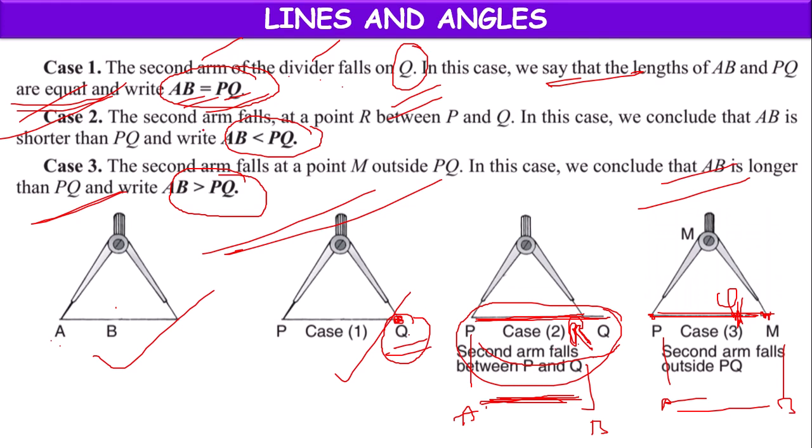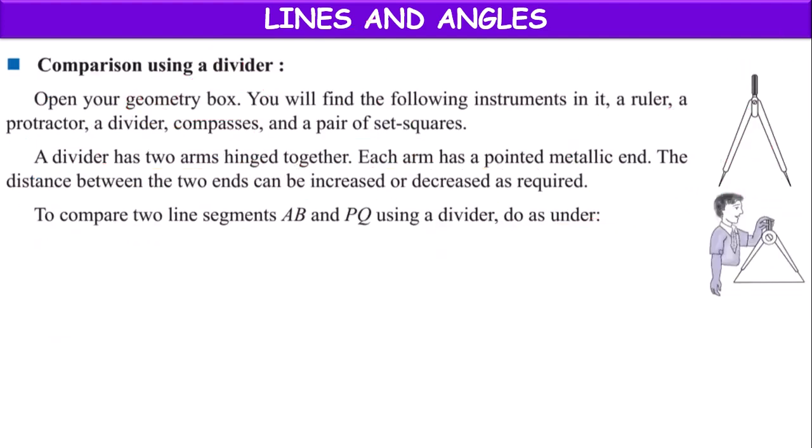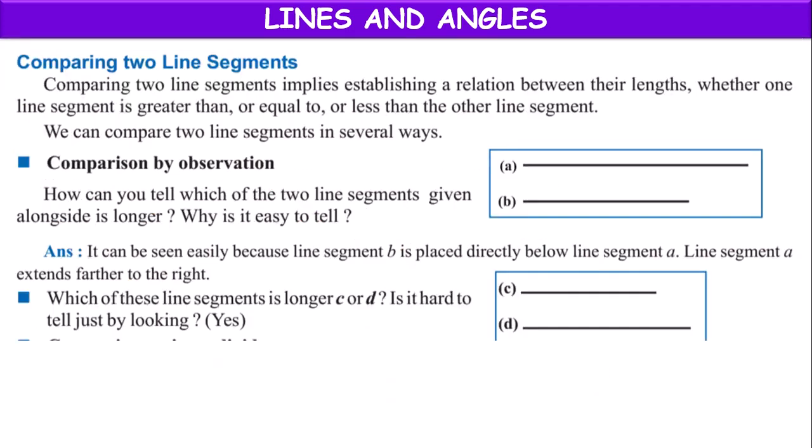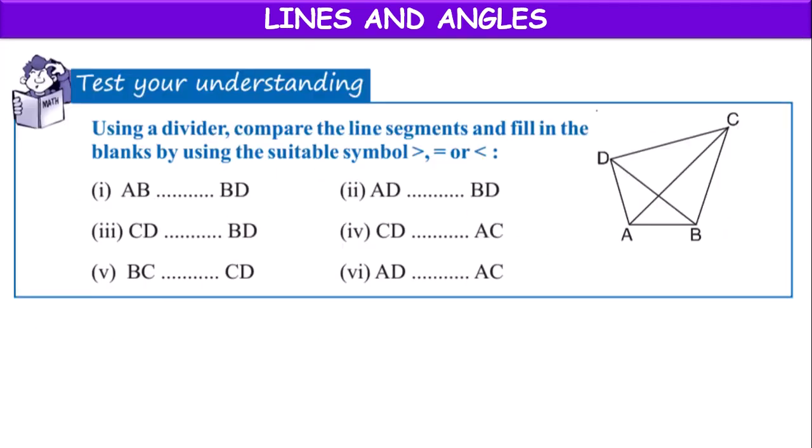Using the divider, we can make accurate measurements of lines, and we can compare two different line segments even though they are not exactly one below the other. This is about measurement of line segments and comparing them with the help of the divider, children.